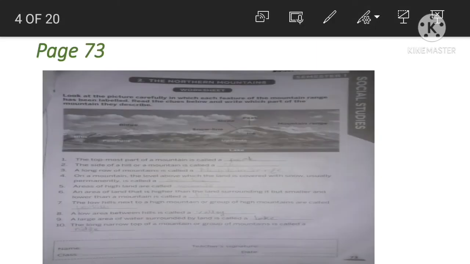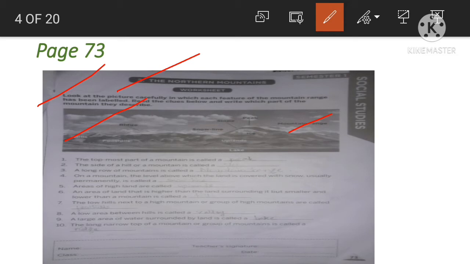Next, page 73. Lesson 2, the Northern Mountains, worksheet. Look at the picture carefully in which each feature of the mountain range has been labeled. Read the clues below and write which part of the mountain they describe. So, picture is given here. So, we have to check it carefully. So, the features are labeled here. Clues are given here. So, by reading the sentence, we have to find out what do you mean by that.